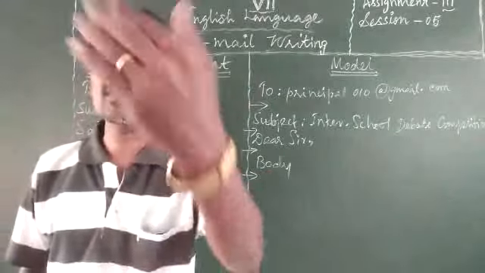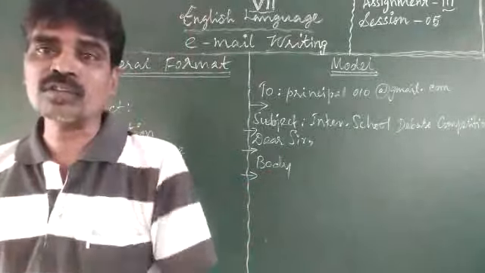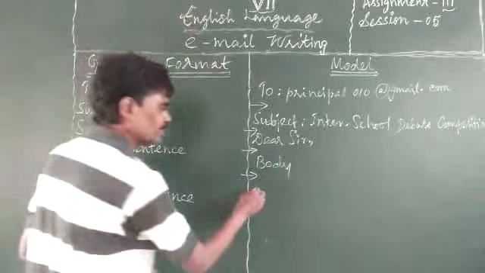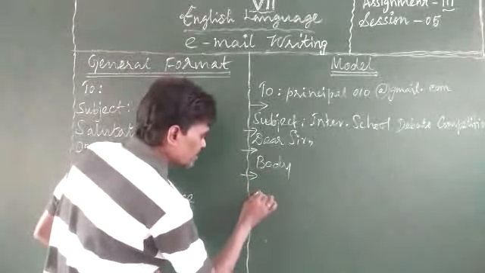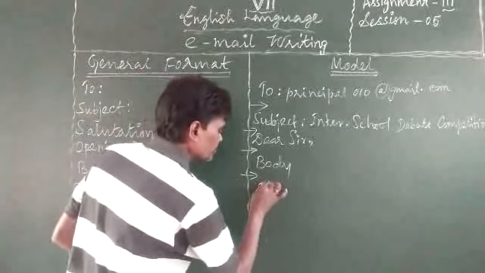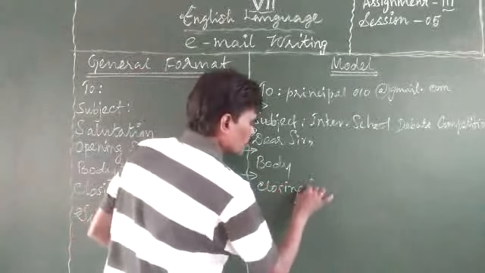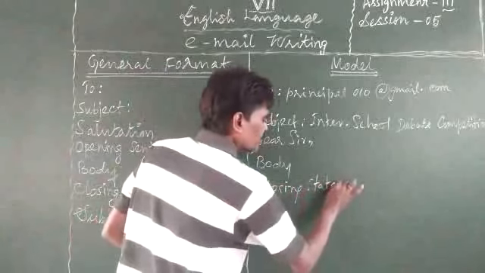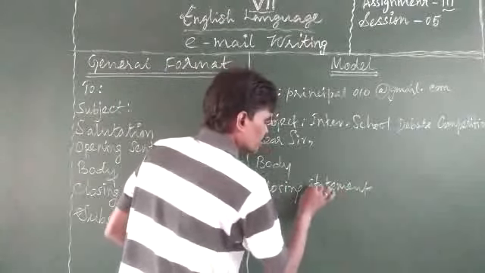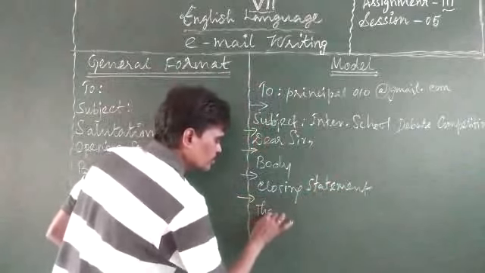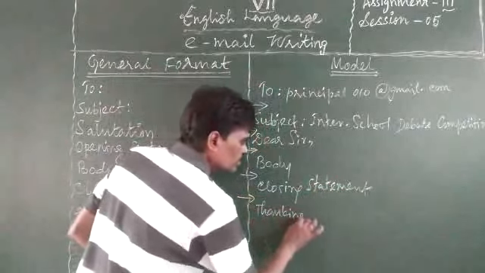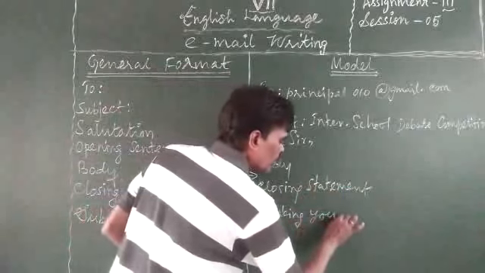For example, looking forward to your positive reply, something like that. Right? Then leave a space, this is about the closing statement. Closing statement followed by a space. Then write Thanking you, followed by a comma.